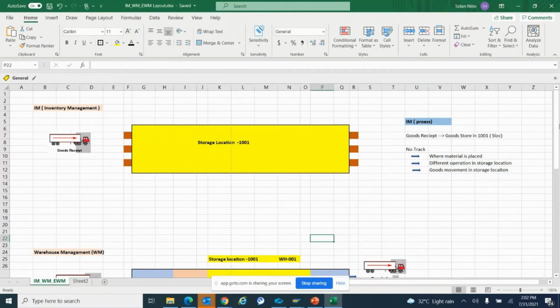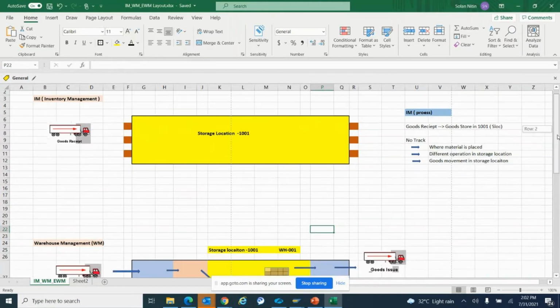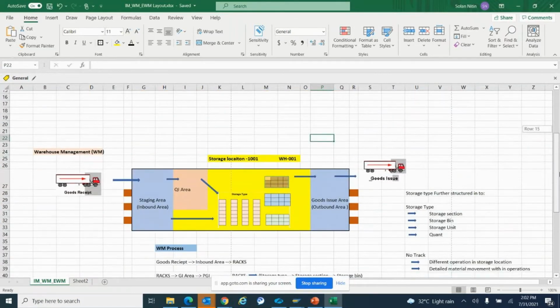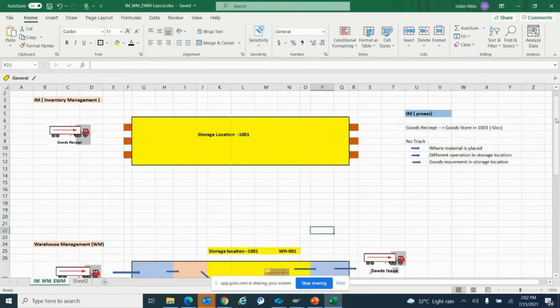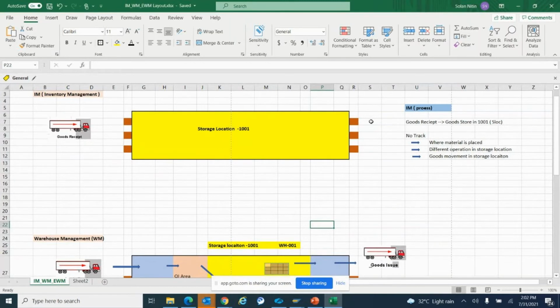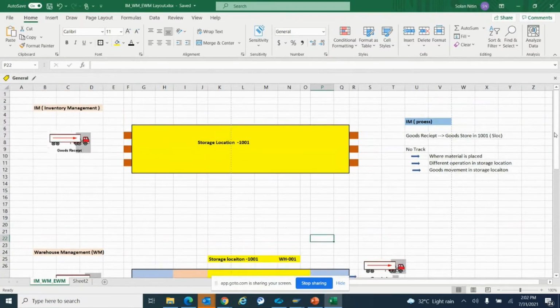If I go to the WM side, this is how basic SAP WM looks, not EWM but WM. What things can we track in WM? We have doors everywhere. The physical structure is the same everywhere, but in the system we cannot track things like doors, inbound and outbound areas, or storage bins. Now suppose we have implemented WM in this particular storage location, what happens?